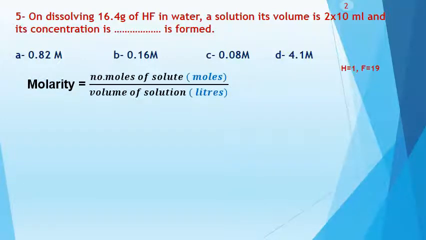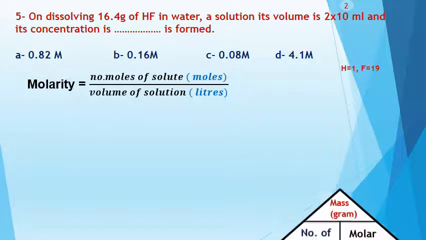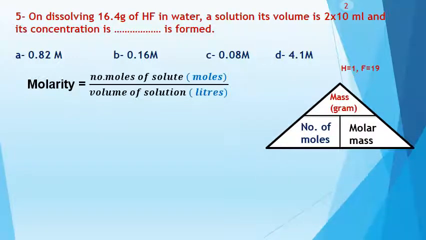Let's go to know the steps to solve this problem. Number 1, you must write your rules in the correct way. Molarity equals number of moles of solute divided by the volume of solution, and pay attention, the volume of solution here must be in liter. Now I don't have the number of moles of solute, but I have the mass of solute, which is hydrogen fluoride. The mass of solute equals 16.4, so I can calculate the number of moles by mass divided by molar mass.